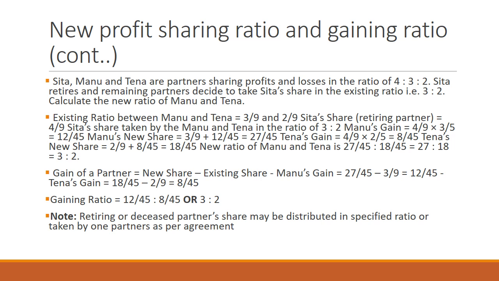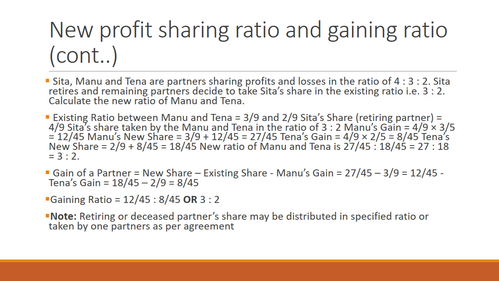So Manu's new share will be 3 over 9, the old share, plus the gain, which is 12 over 45, so it will be 27 over 45. Then Tena's gain will be 4 over 9 times 2 over 5, so the gain will be 8 over 45. So the new share will include the old share, that is 2 over 9, plus the gain, which is 8 over 45. So it will be 18 over 45.